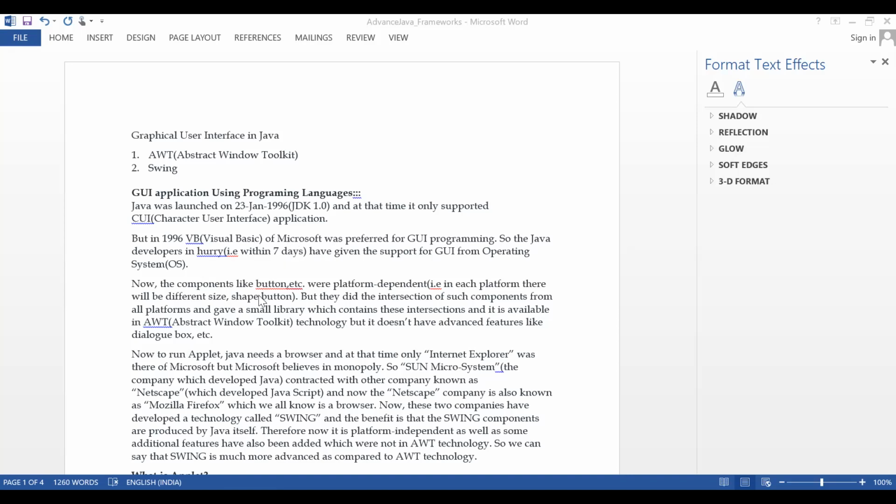Later they explored further. So what's the comparison? To run an applet, Java needs a browser. At that time, only Internet Explorer was there, from Microsoft, and Microsoft believed in its monopoly.